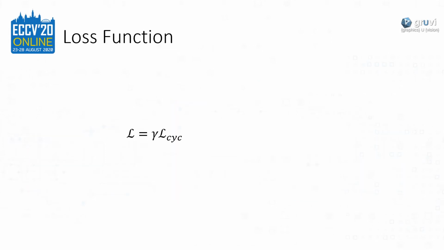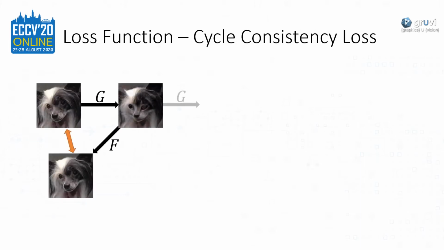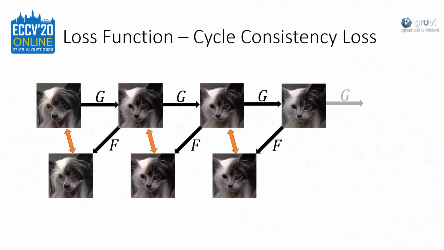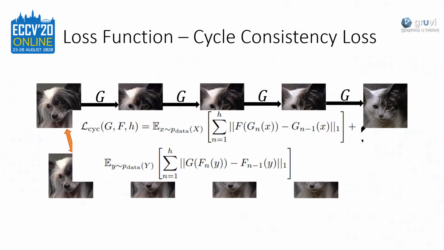The loss function is a weighted combination of a cycle consistency loss, an adversarial loss, a hybrid domain loss, and a smoothness loss. Rather than enforcing cycle consistency between input and output images, as in CycleGAN, we enforce it locally along every hop in our multi-hop translation. The orange arrows represent the cycle consistency loss performed for each individual hop, which are all summed up to represent our multi-hop cycle consistency loss. This is how we state the cycle consistency loss.